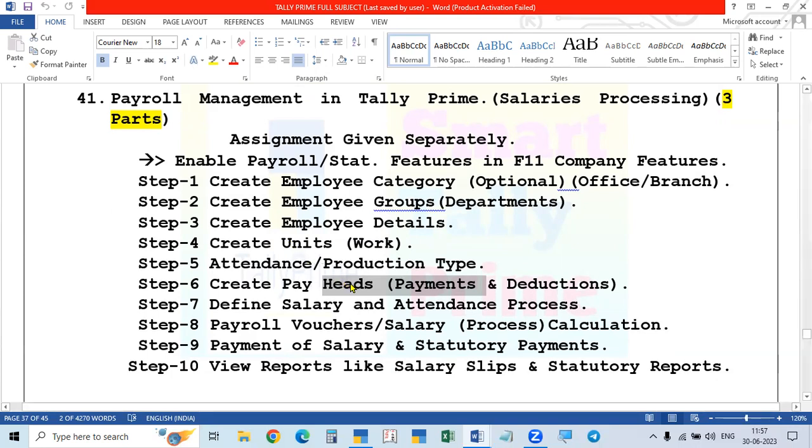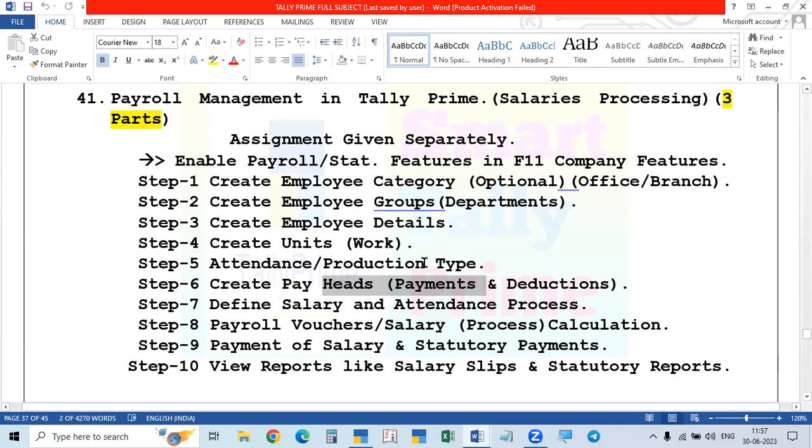And after that, production type, that is units. And after that, how you will pay them: on the basis of attendance, or on the basis of overtime. All these are called attendance or production type.